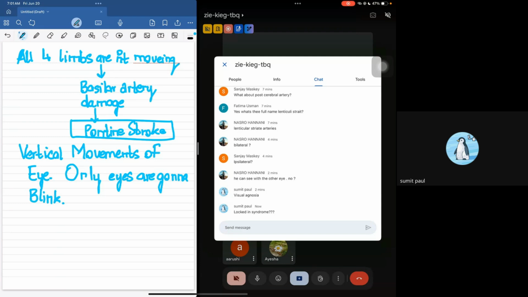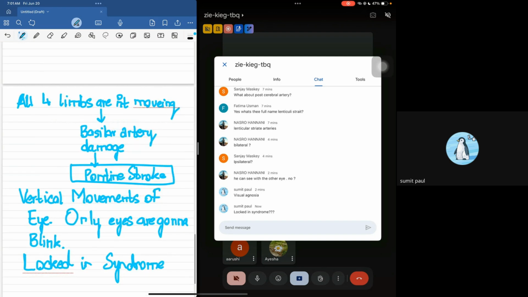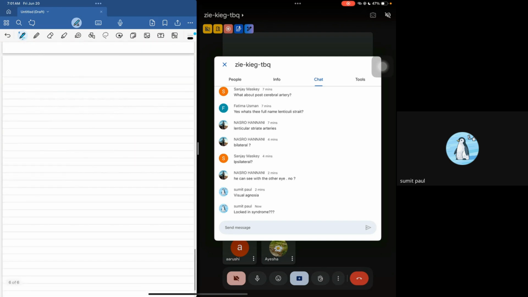The most likely diagnosis is going to be a basilar artery stroke or a pontine stroke, or we call this the locked-in syndrome, as Dr. Sumit just told us. So the last thing is the patient could be having locked-in syndrome as well. Very good, Dr. Sumit. So this is what you're going to have in case of a pontine artery hemorrhage.